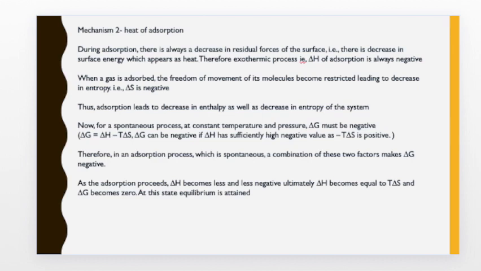And we know the expression of the Gibbs equation, that is delta G equals delta H minus T delta S. Thus, for delta G to be negative, delta H must have a sufficiently high negative value compared to the T delta S term, so that delta G would become negative at any given temperature.